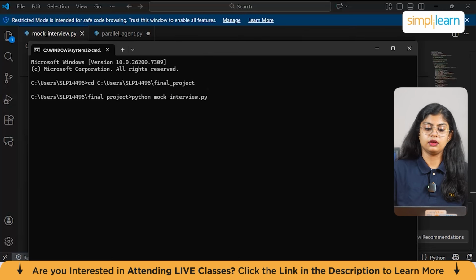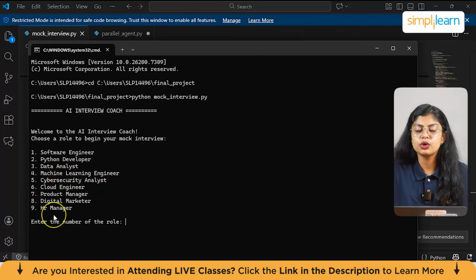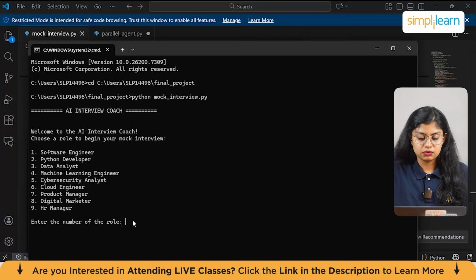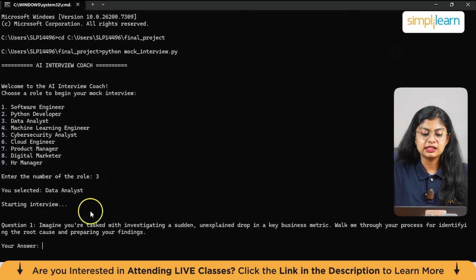.py. So here you can see it printed the message of AI Interview Coach, which is welcome to the AI Interview Coach. Choose a role, begin your mock interview. So we have software engineer, Python developer, data analyst, machine learning engineer. You can add more as per your knowledge. So let me go with 3, which is data analyst. So you have selected data analyst, starting the interview.